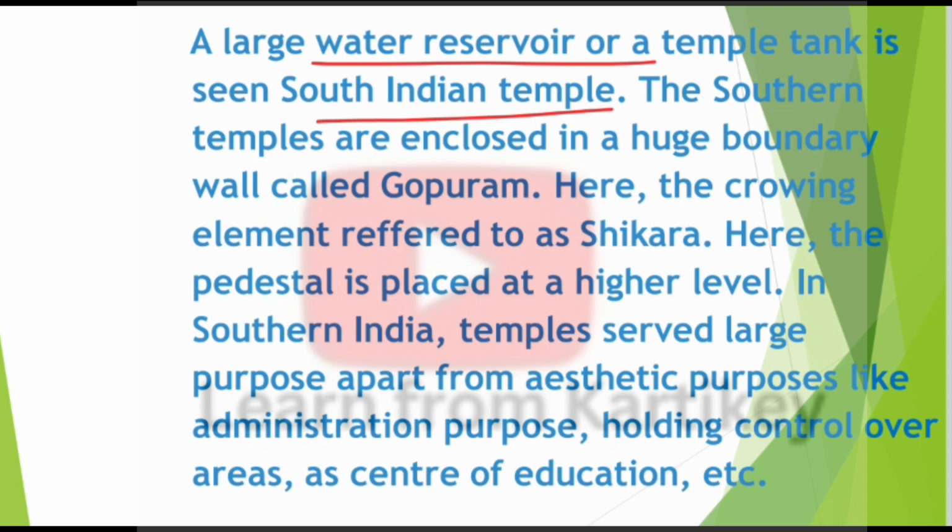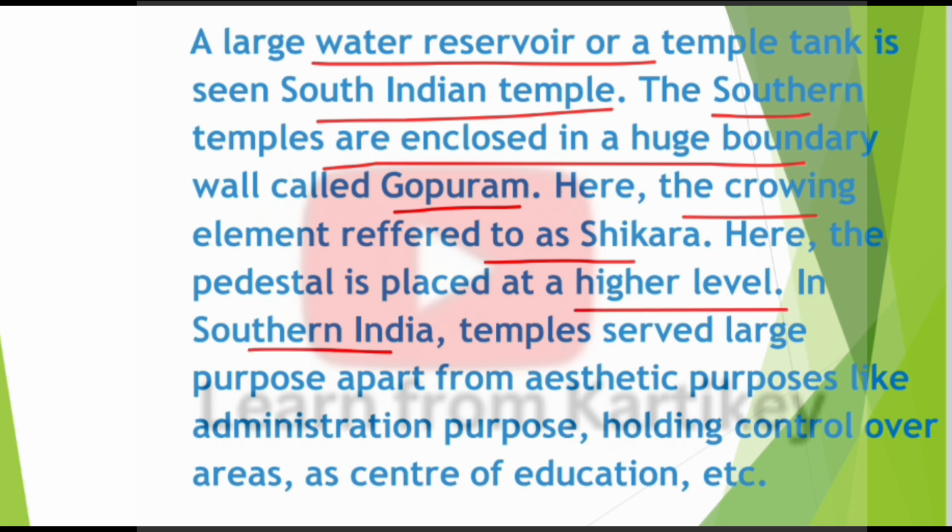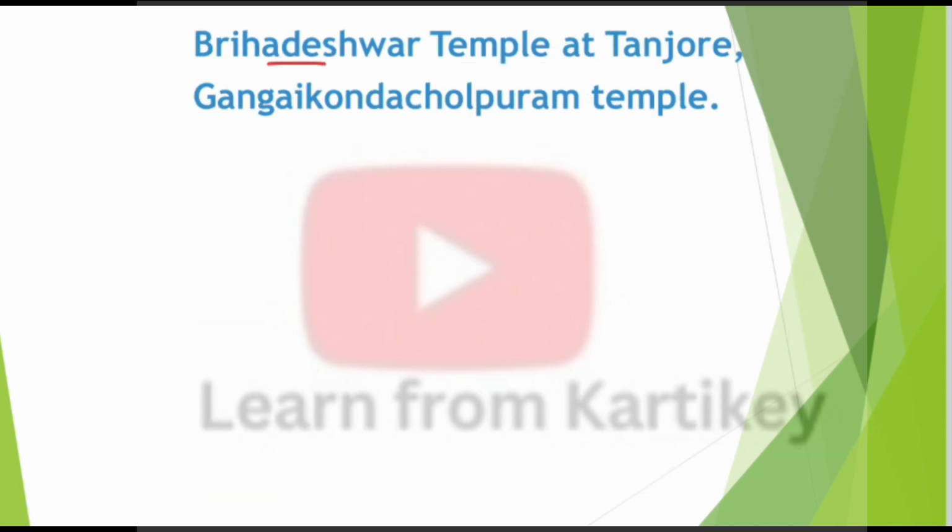The southern temples are enclosed in a huge boundary wall with a Gopuram. The carving element here is referred to as Shikhara. Here the pedestal is placed at a higher level. In southern India, temples served larger purposes apart from aesthetic purposes, like administration, holding control over areas, and acting as centers of education, etc. Examples are Brihadeshwara temple at Thanjavur and Gangaikonda Cholapuram temple.